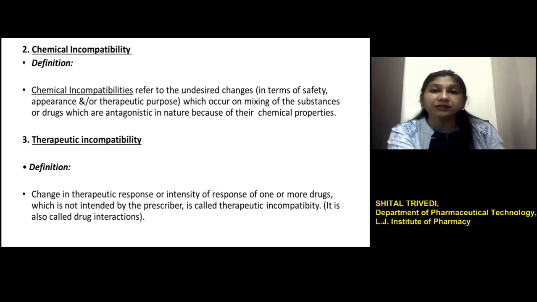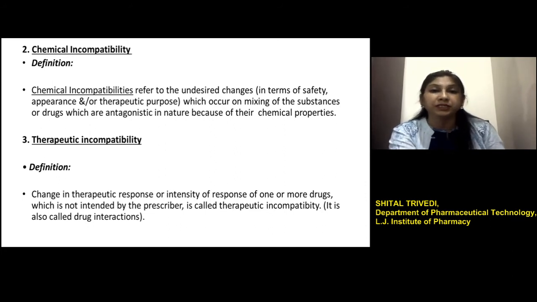We can define therapeutic incompatibility as the change in therapeutic response, that is a change in drug effect, or the intensity of the therapeutic response is different than intended by the physician or prescriber.